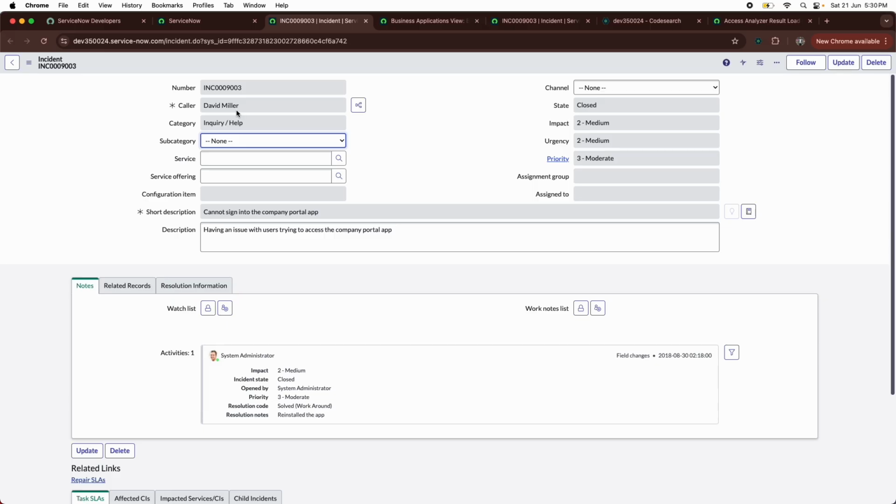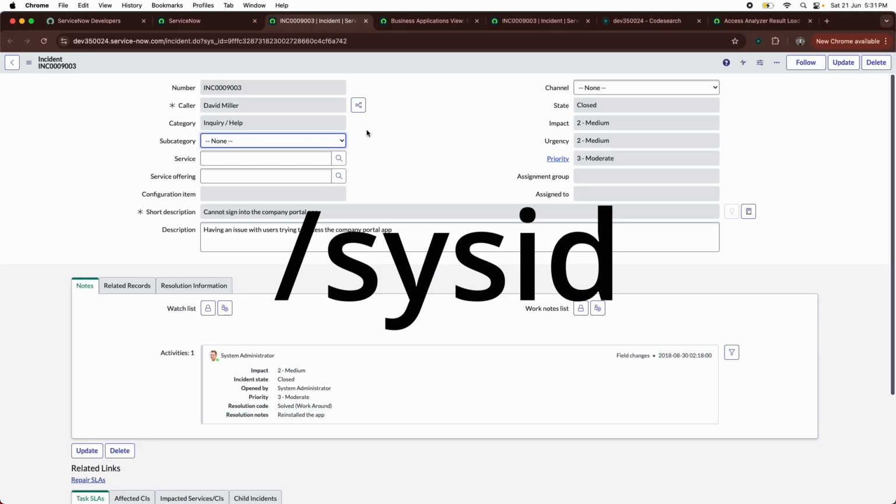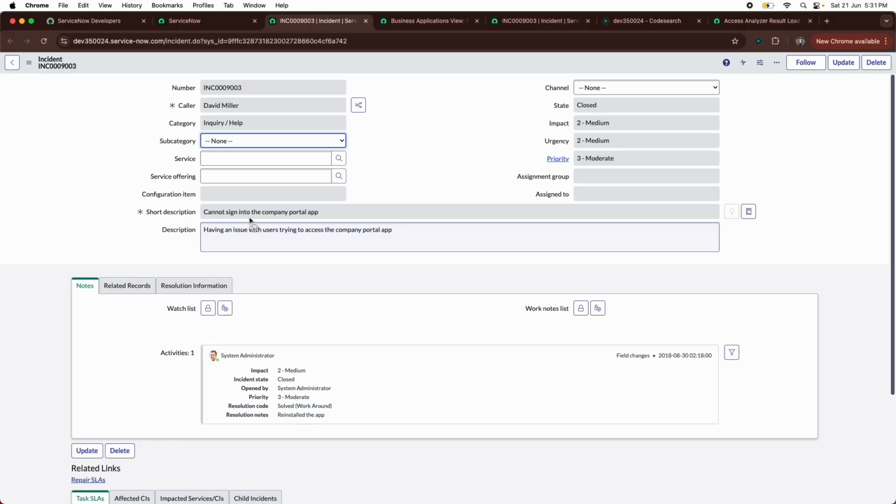You see, how easy it is for all of you developers. If you get a SysID, you can directly use the slash command sysid, then space, then the SysID, and you can directly open the record. Isn't it cool? This is the fourth very powerful slash command. Okay, now it's time for the next one, which is also very important.